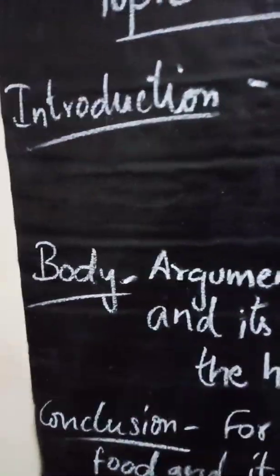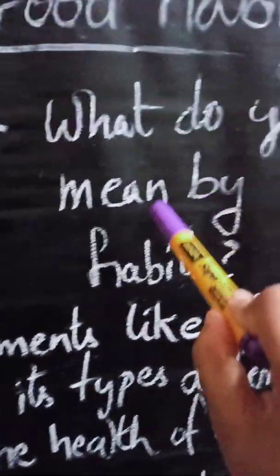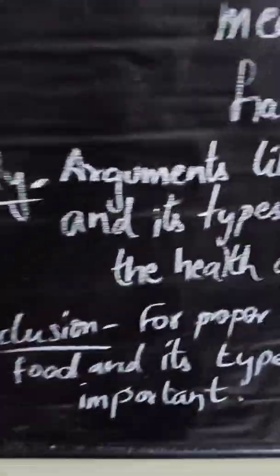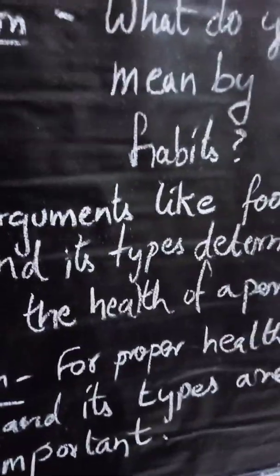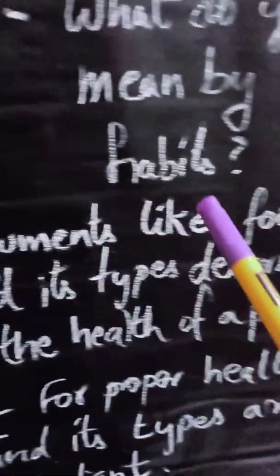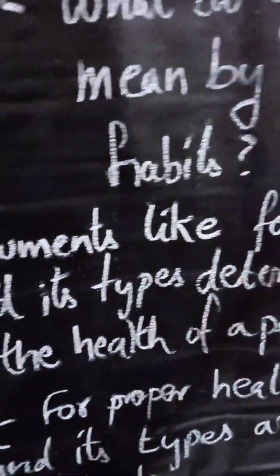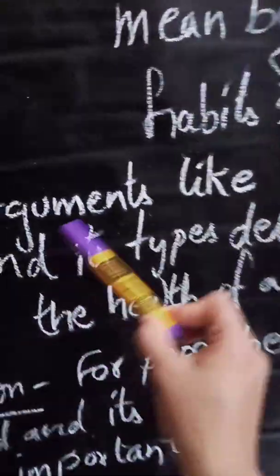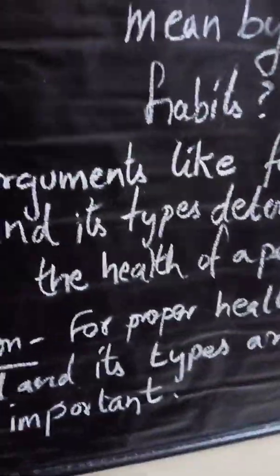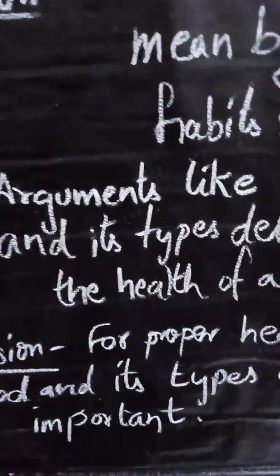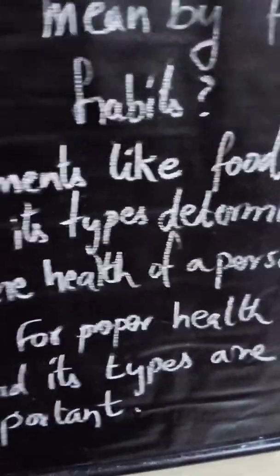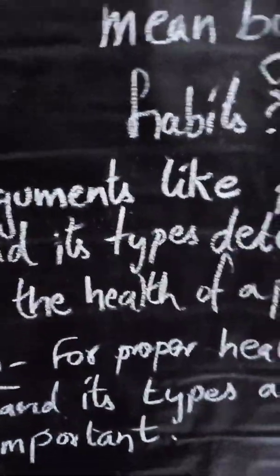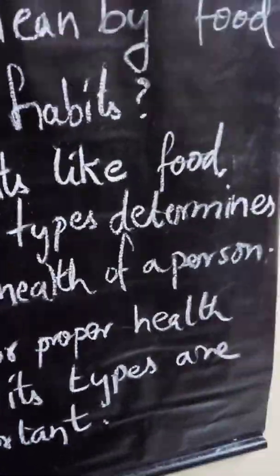Then you have to bring out strong arguments on the topic that you are going to discuss. So how will you present your arguments? You should be able to present before the readers that food and its type determine the health of a person. You should be able to present that food habits are actually very essential to determine the basic health of a person. You should present this argument in this part of the paragraph, that is the body. So you can quote several examples and facts here.